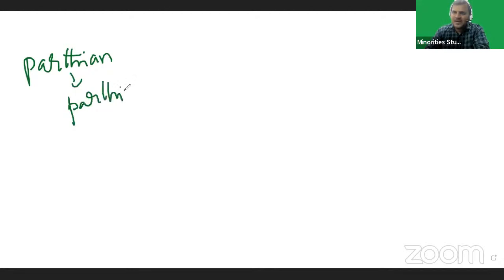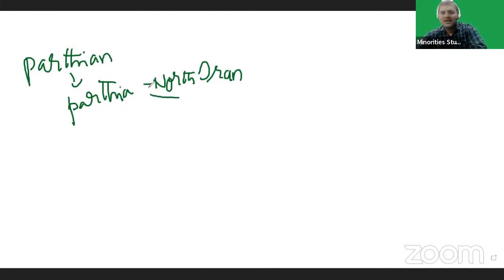We got this information from Rudradaman's Girnar or Junagadh Sanskrit inscription, right? And Parthians came from Parthia. Parthia means modern North Iran. Parthia is nothing but modern North Iran. People who came from North Iran were called Parthians.